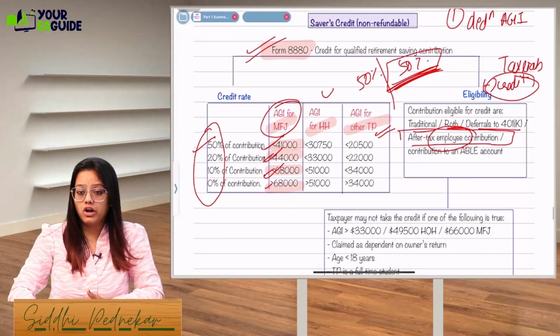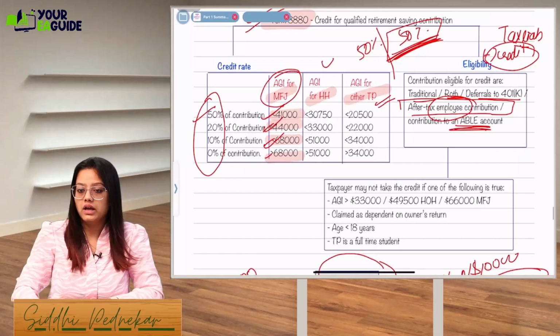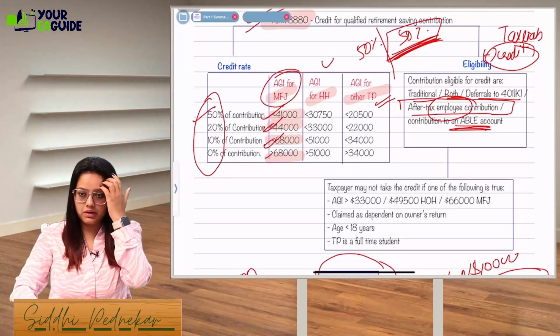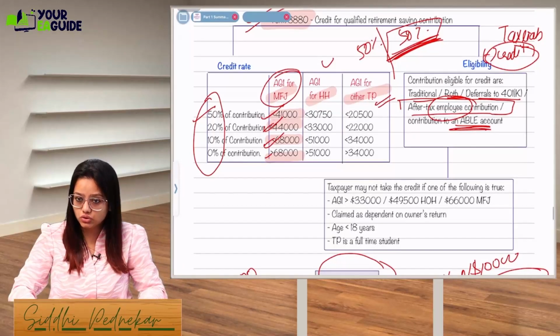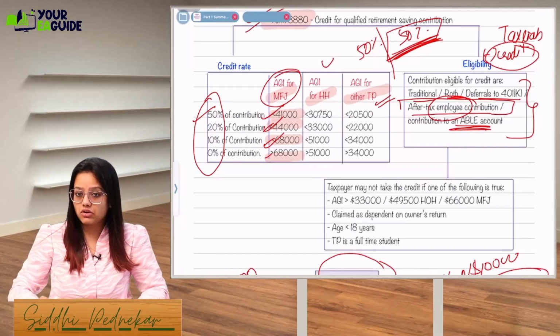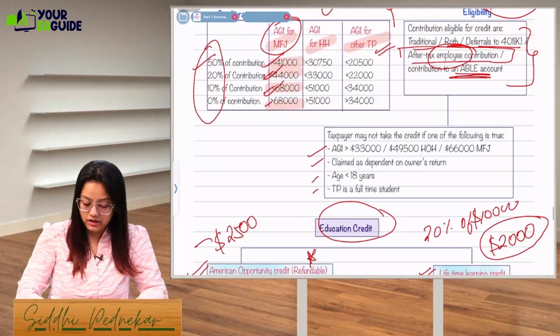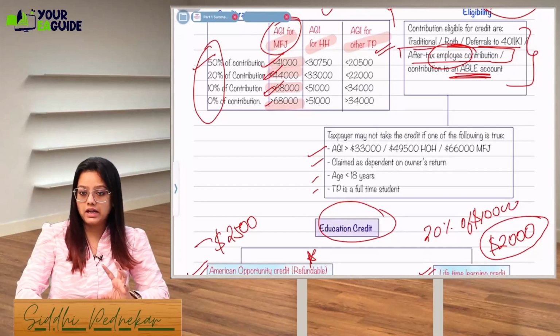Okay, or if you are contributing to any ABLE account, it's also a kind of retirement contribution account which is being used. So if you are contributing in any this type of account, then only you can take this credit, the saver's credit. Right now there are some exceptions, if you are falling under any of these.